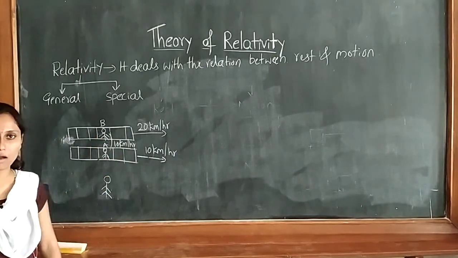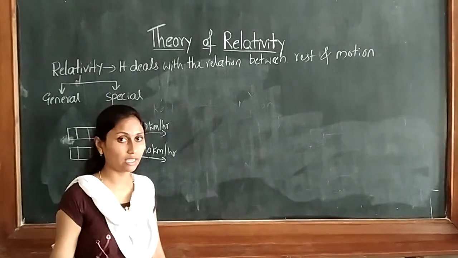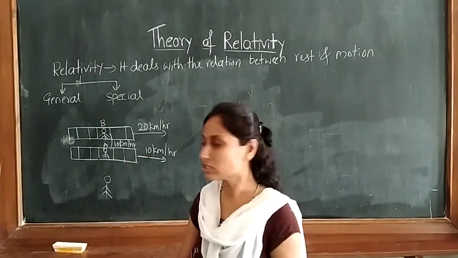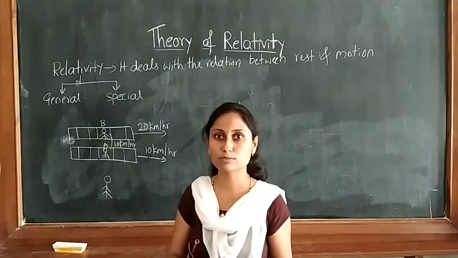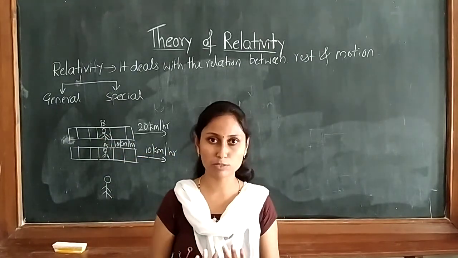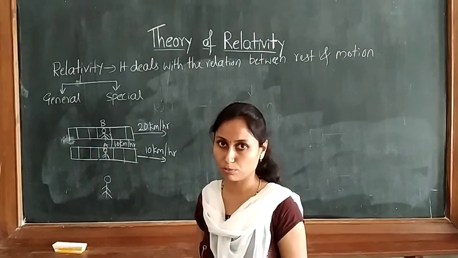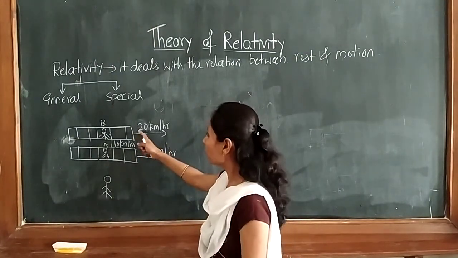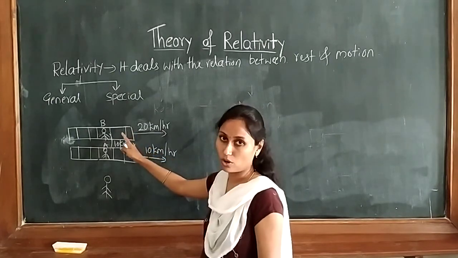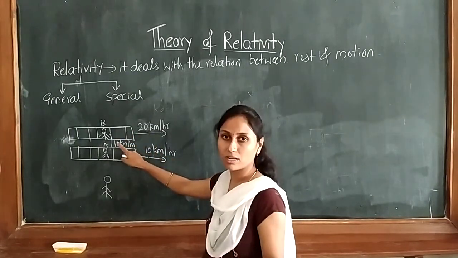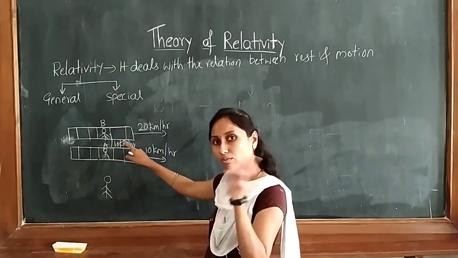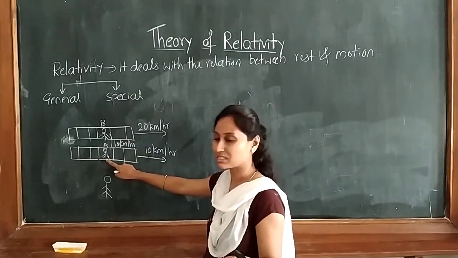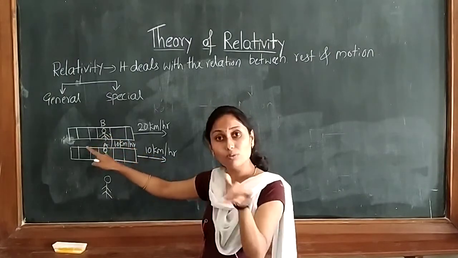10 km/h. See, in the first case, both the trains are moving with the same velocity. That's why both the persons are experiencing that they are at the rest position. But now I changed the example. What we changed? We increased the second train's velocity by 10 km/h extra. So when we increased the velocity, the first person, person A, feels that now he is moving.